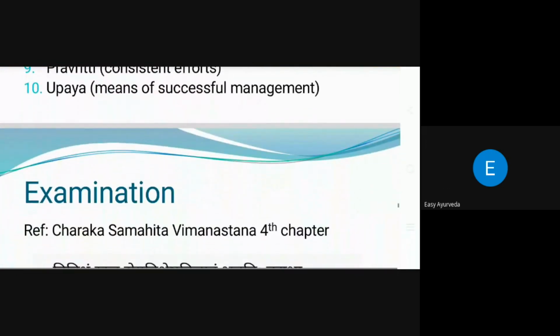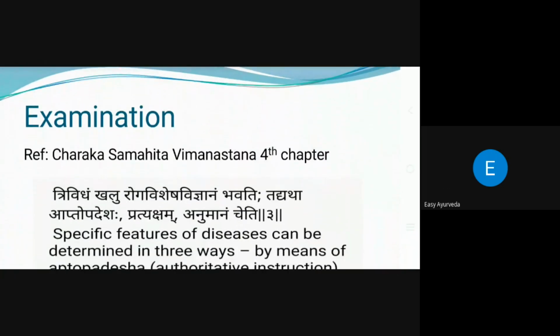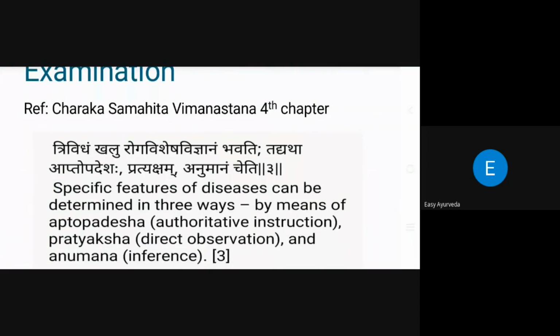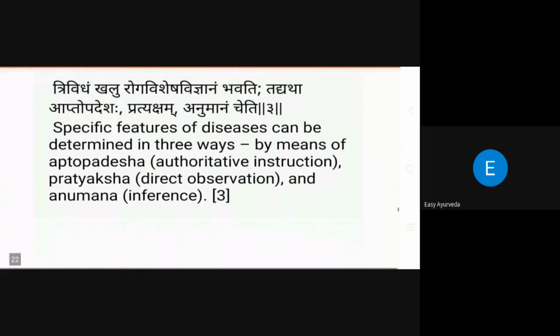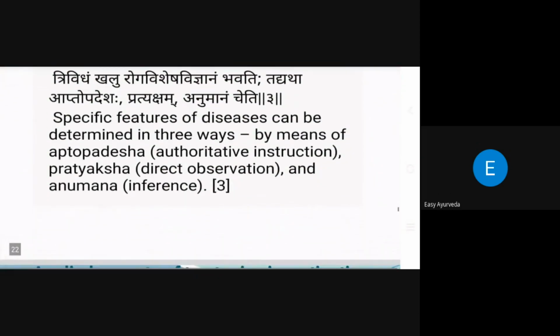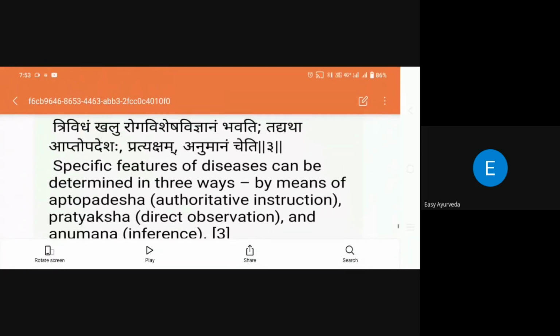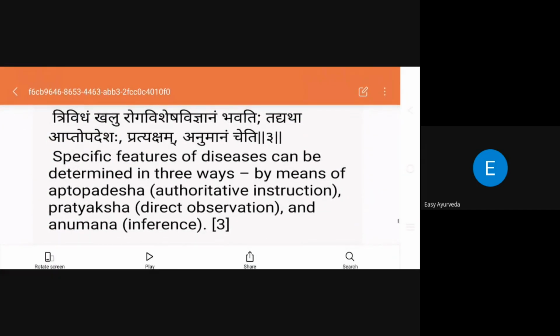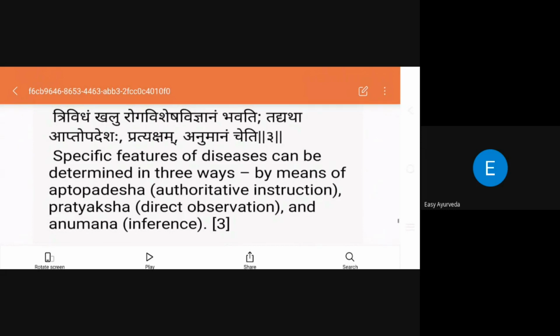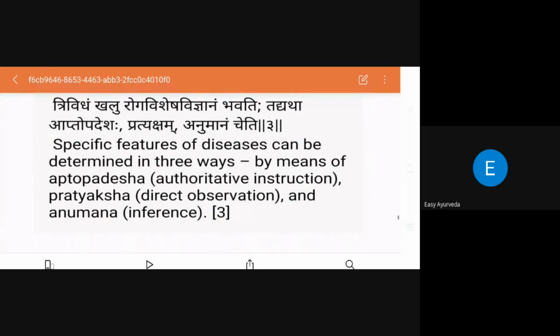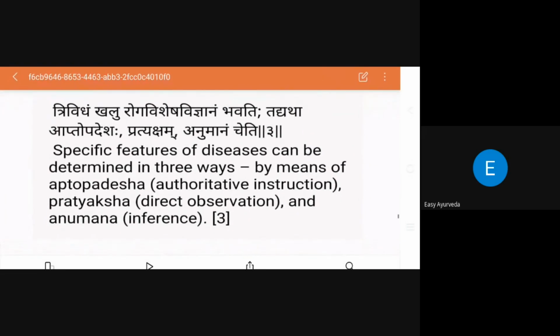Next, let us come to some other examples. Examinations have been mentioned in Vimanasthana 4th chapter. He mentions: Trividam Khalu Roga Vishesha Vijnanam Bhavati, Taddata Aptapadesha, Pratyaksha, Anumanam Cheti, meaning three types of examinations. We have to know the several types of examinations: Dvida Pariksha, Trivida Pariksha, Saptavida Pariksha, Dashavida Pariksha, Ekadasha Pariksha. Everything will be explained in our classes.